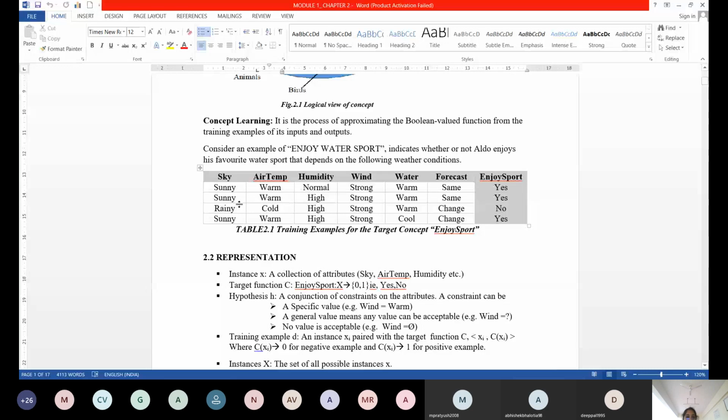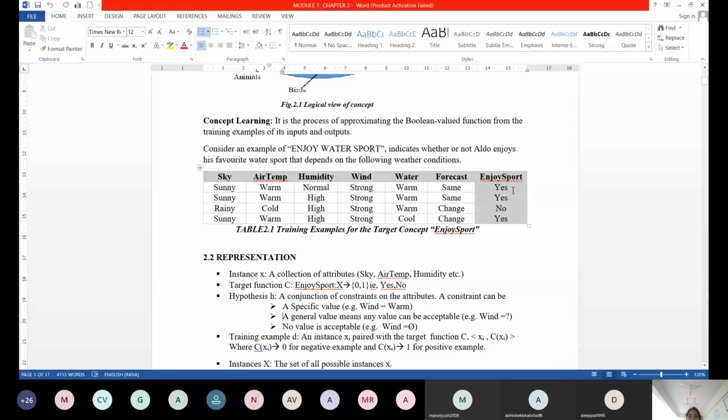Are you understanding the terminologies? A complete row is called a small d. The total number of rows are completely called a big D. The last column is big C of X, the target concept. Every column except the last column is small xi.